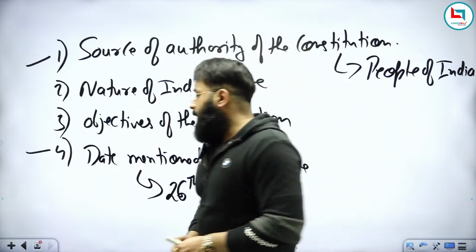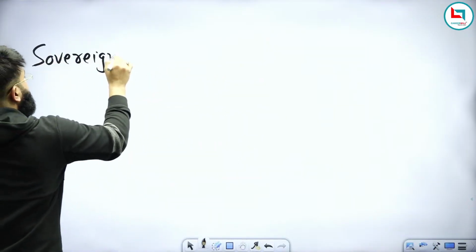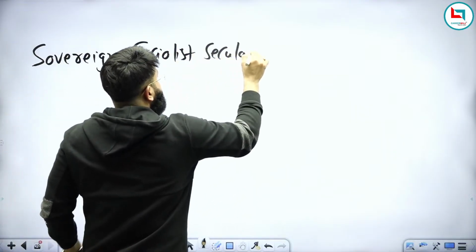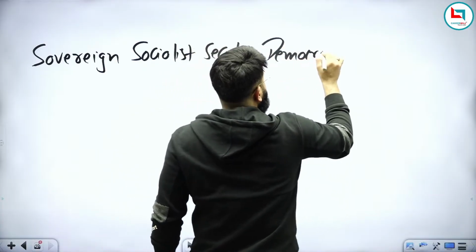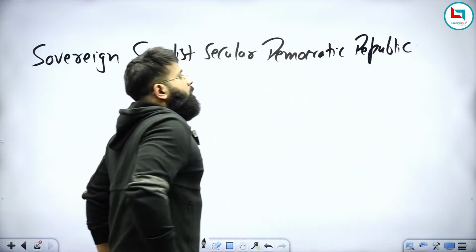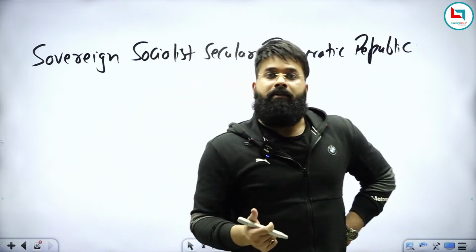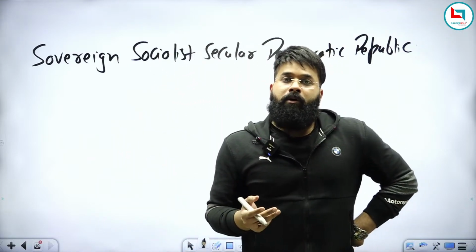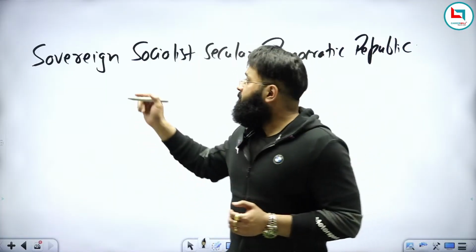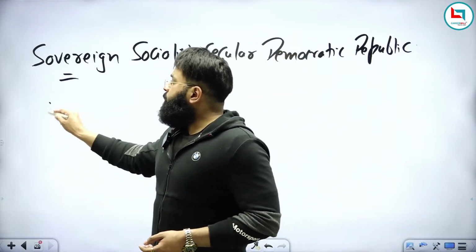These 5 words are sovereign, socialist, secular, democratic, republic. So this is the nature of the Indian state according to the preamble. We are sovereign, socialist, secular, democratic, republic. But we need to understand each and every word. So first we will begin with the most difficult one, and it is sovereign. So what is sovereign?